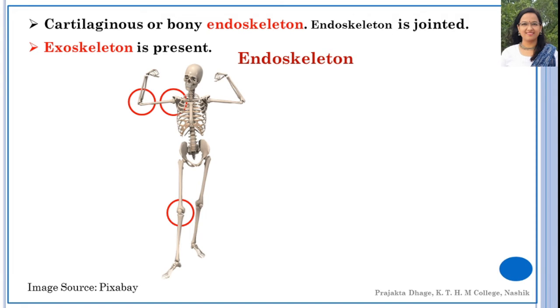The internal structure which gives internal support to our body is referred to as the endoskeleton. It may be cartilaginous or bony. Cartilage is soft, elastic and flexible connective tissue, whereas bone is hard, inelastic due to deposition of calcium.